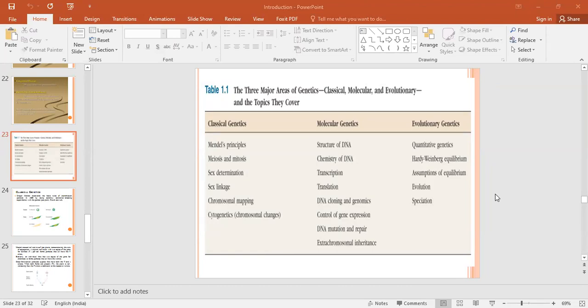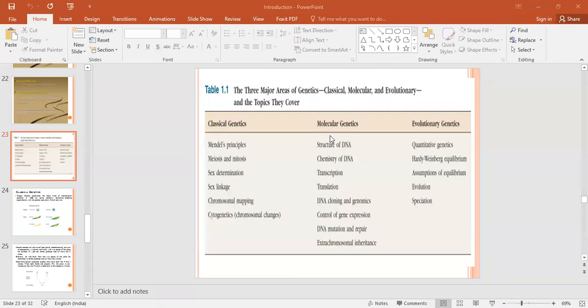What is molecular genetics? What is evolutionary genetics? Remember that in your syllabus you have to learn topics from classical genetics, molecular genetics, and evolutionary genetics also. So what are the three major areas of genetics? You can give the answer: classical, molecular, and evolutionary.